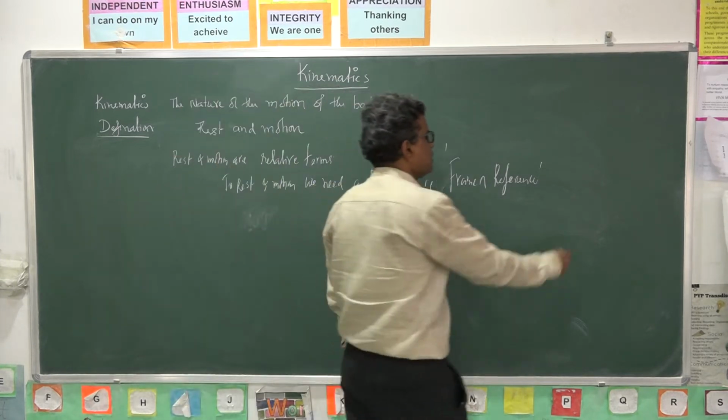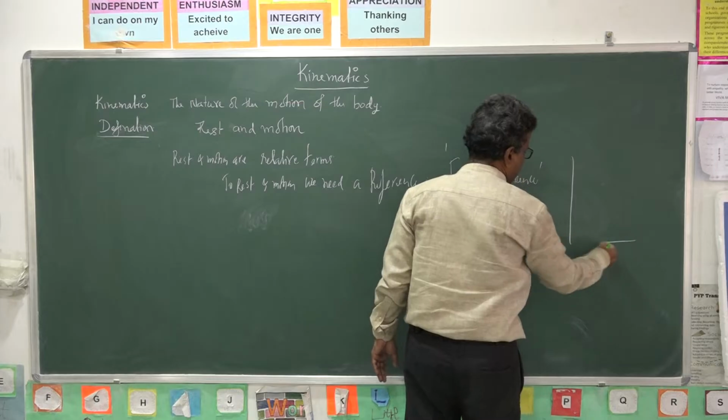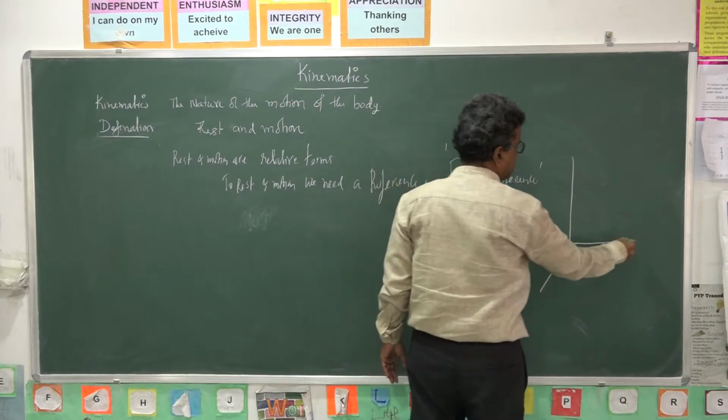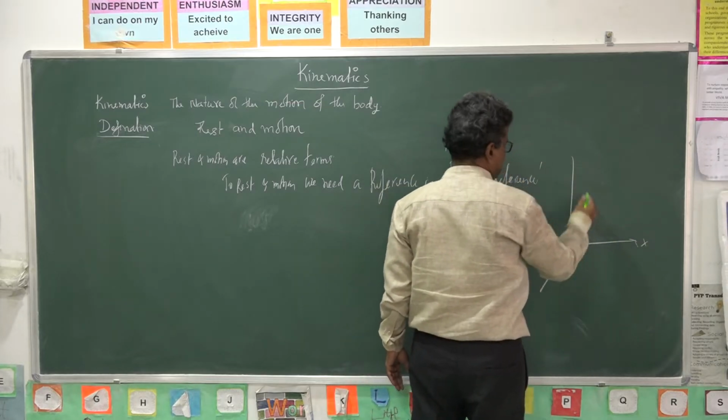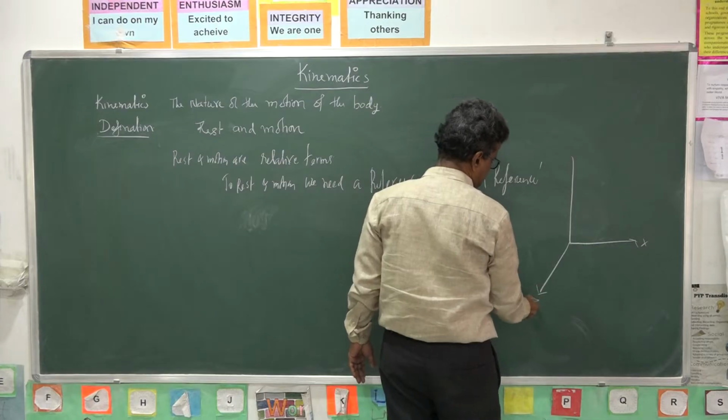Generally we choose a frame of reference with x-axis, y-axis and z-axis.